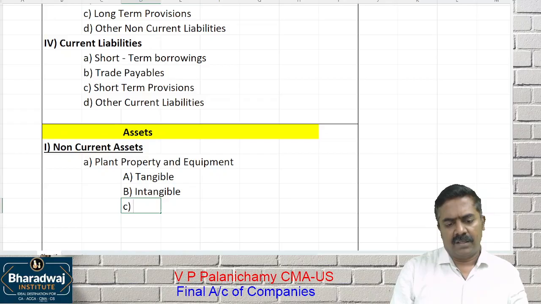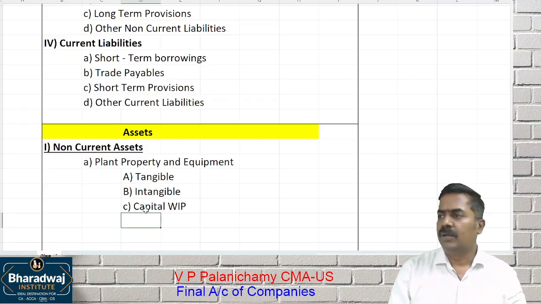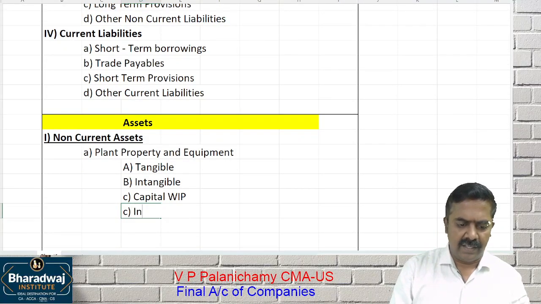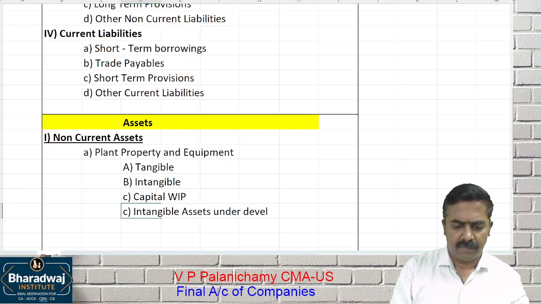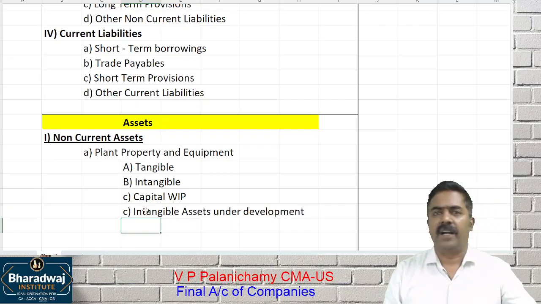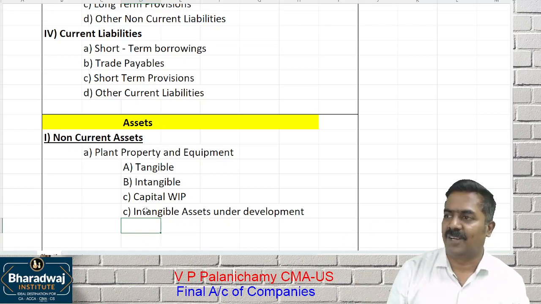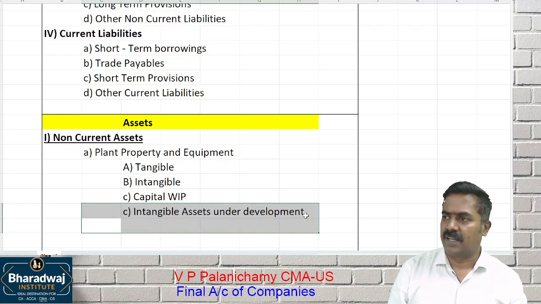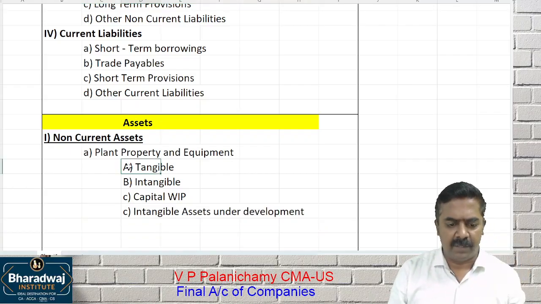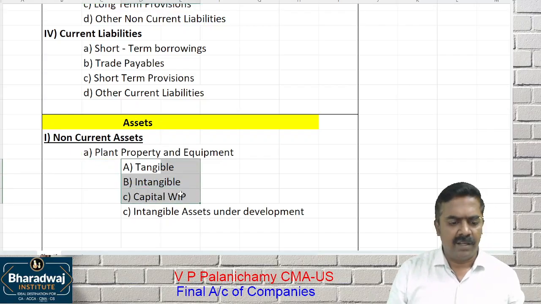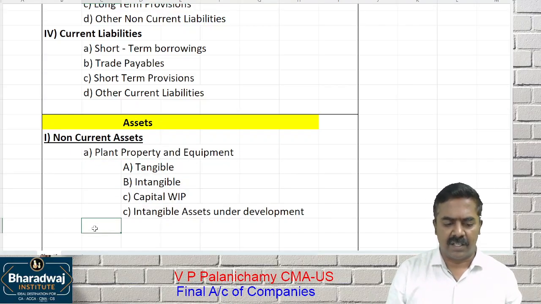Then capital work in progress. A building under construction, before the completion of construction, is called what? Capital work in progress. Then intangible assets under development. For example, we applied for a patent right, we are yet to get it. We applied for a copyright, we are yet to get it. That is called intangible assets under development. I'll explain every point. So how is property, plant, equipment classified? Tangible, intangible, capital work in progress, intangible assets under development.